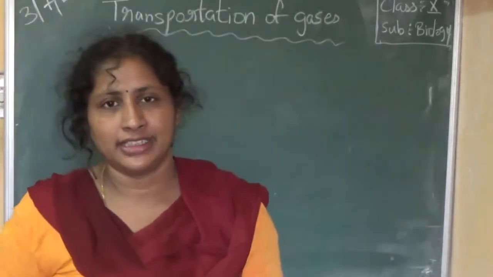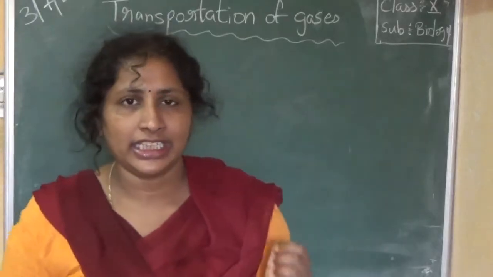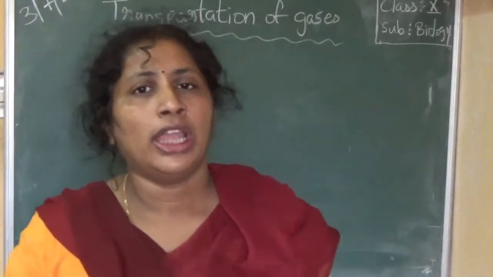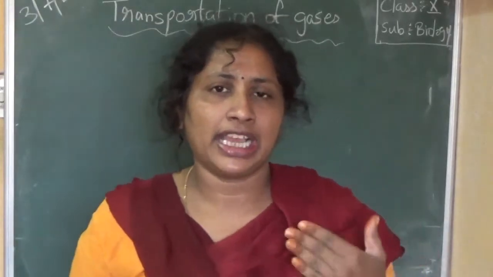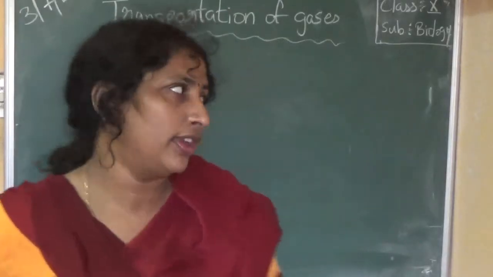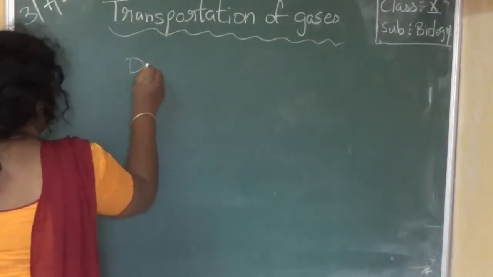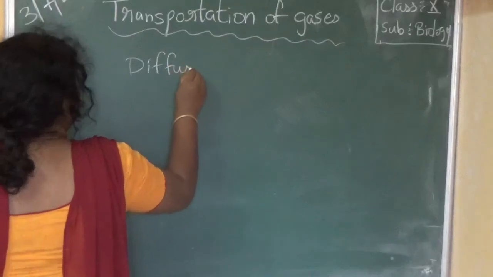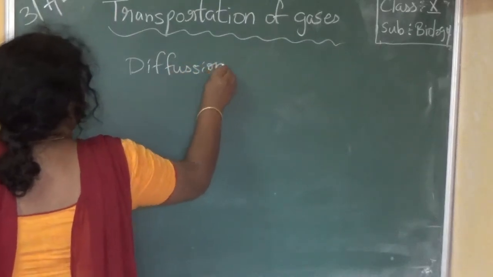Then what happens? Yeah, definitely diffusion happens. So air is exchanged between lungs and the blood by the process of diffusion.